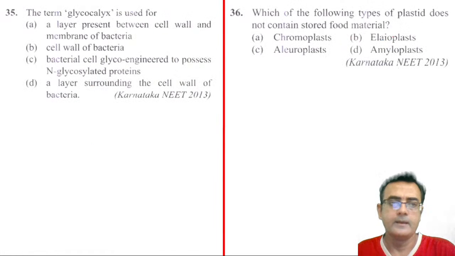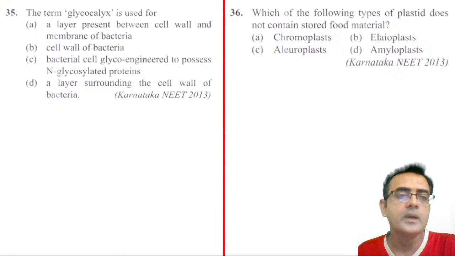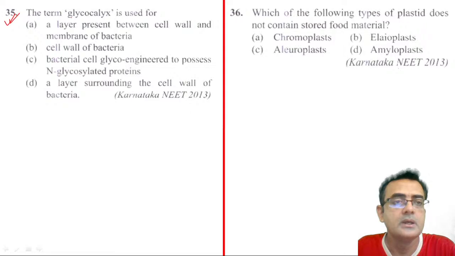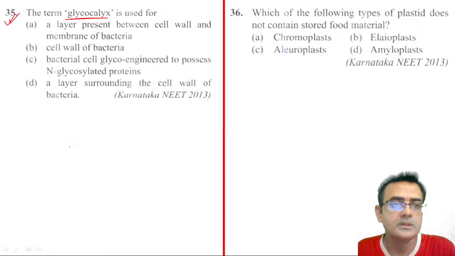Next, the term glycocalyx. This is a very nice question actually. See, glycocalyx, here we read the choices first, then we discuss. A layer present between the cell wall and the cell membrane. No. Cell wall and cell membrane in the bacteria.